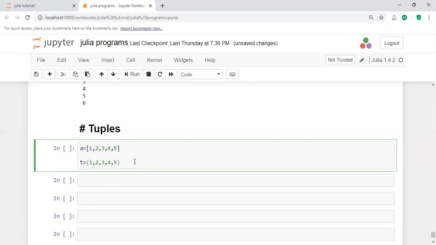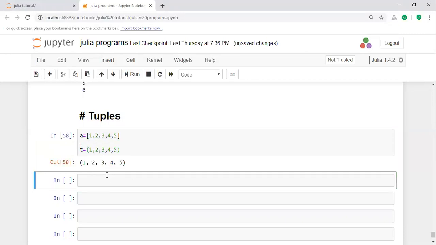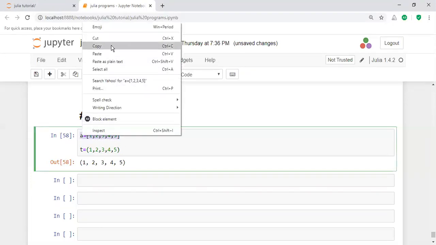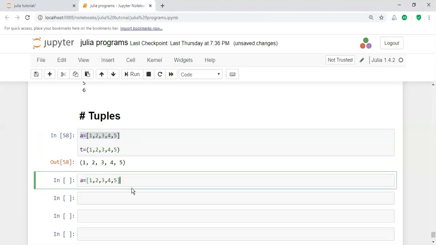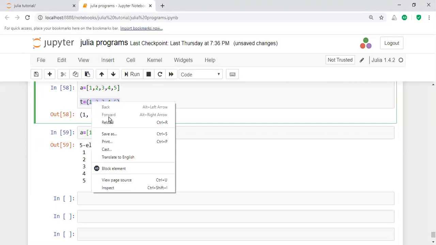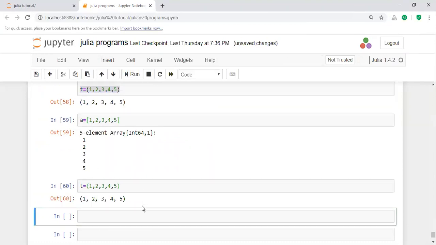If you execute this, for example, take the array and execute it. If you execute the array, the elements are displayed like a single column. If you execute the tuple, the elements form a simple row, or a simple vector. That is the declaration.